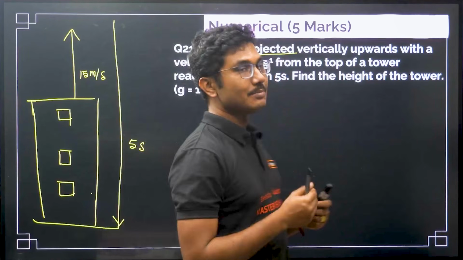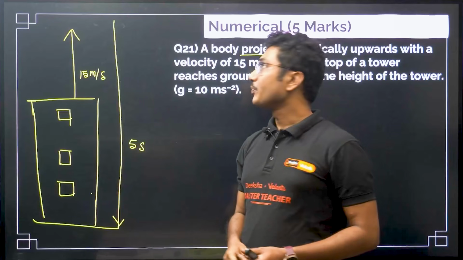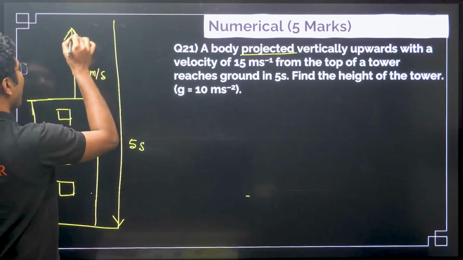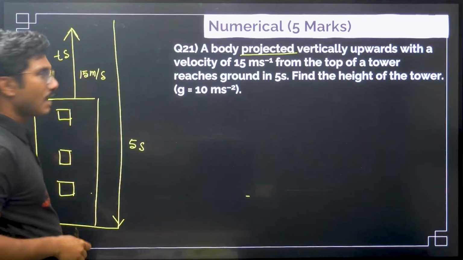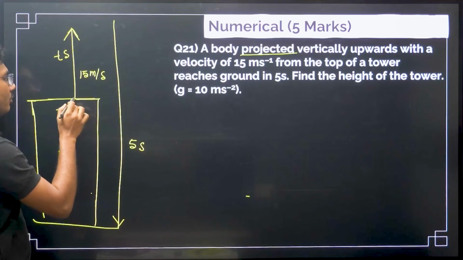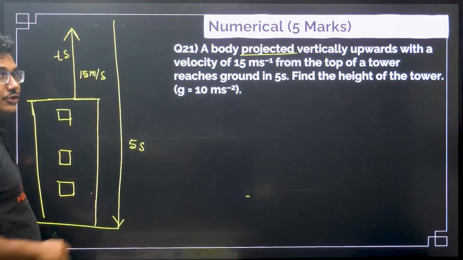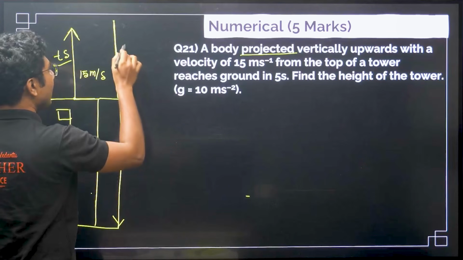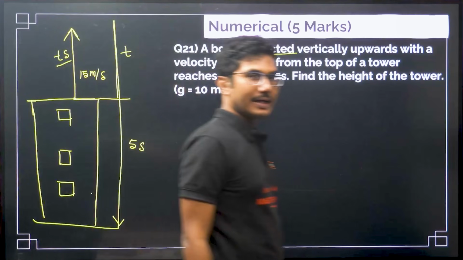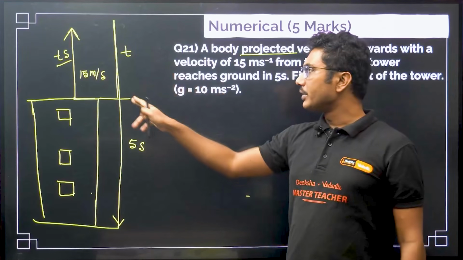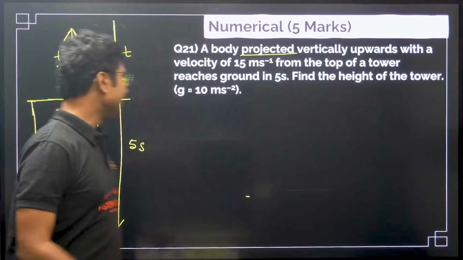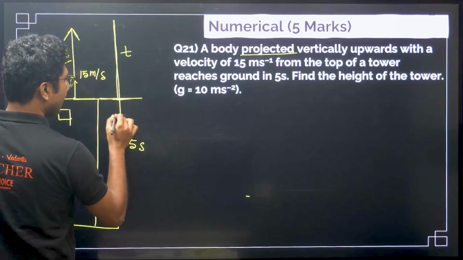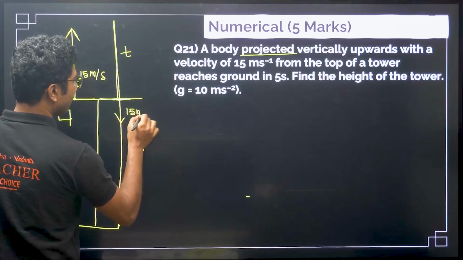So what is important over here? You know the initial velocity, and if the time taken by the ball to reach from here to the topmost position is t seconds, then we know that it will take another t seconds to reach up to this level. And because it was initially thrown up with the velocity 15 meter per second, when it reaches this point, it will have a downward velocity of 15 meter per second.